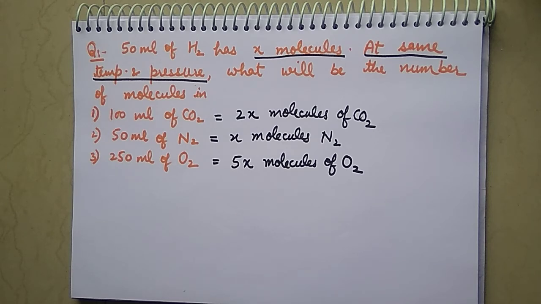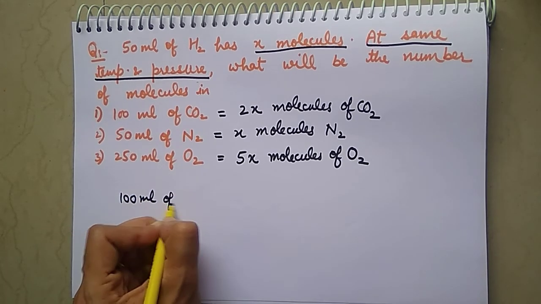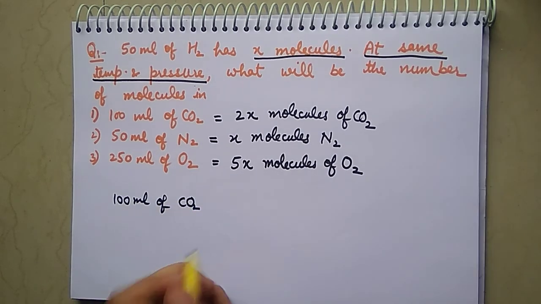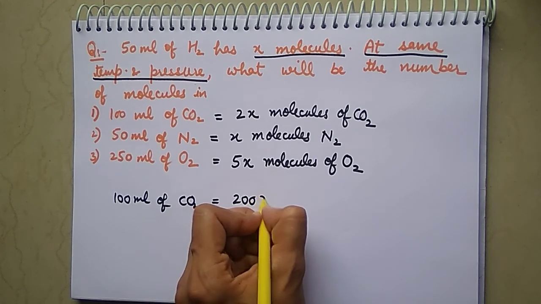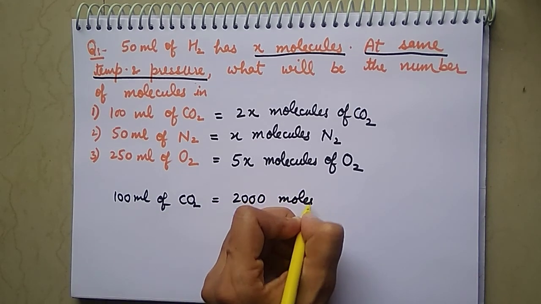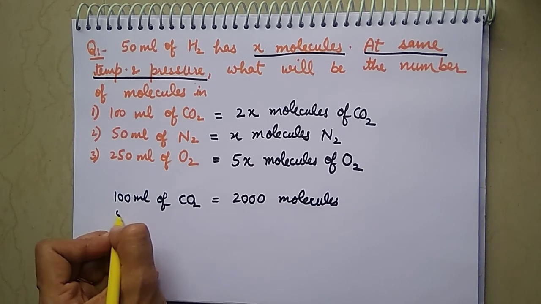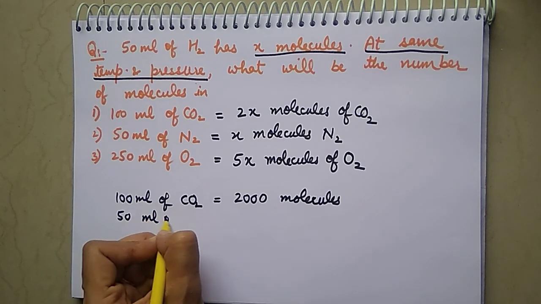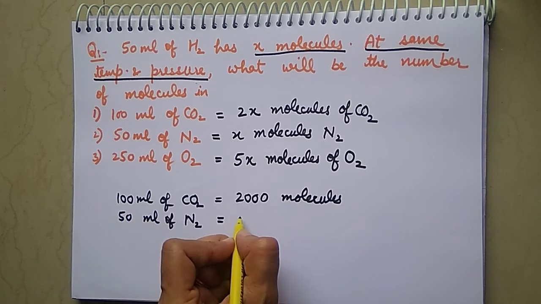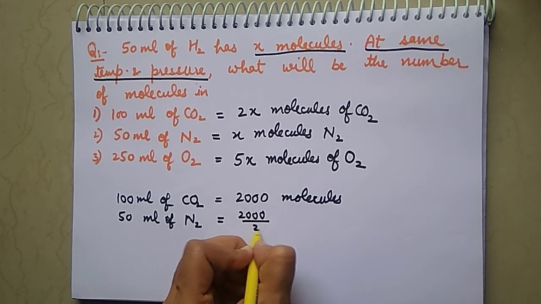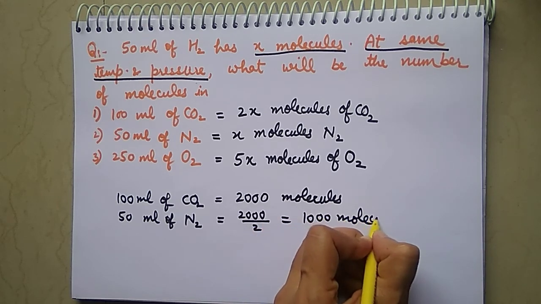You may be given any figure, maybe like 100 ml of carbon dioxide contains say 2000 molecules, and you may be asked what will be the number of molecules in 50 ml of nitrogen. The volume is exactly half, so the number of molecules will also be exactly half, that is 1000 molecules of nitrogen.